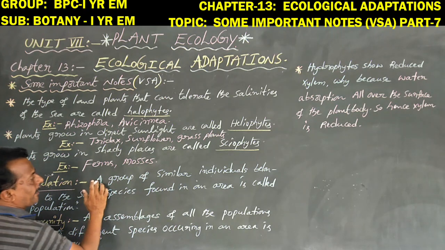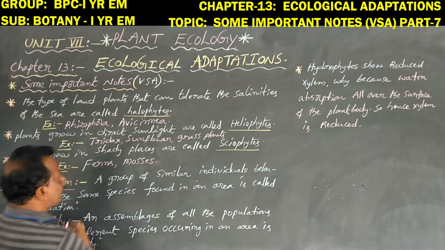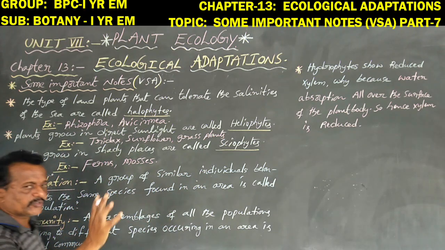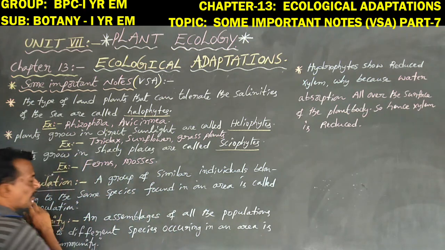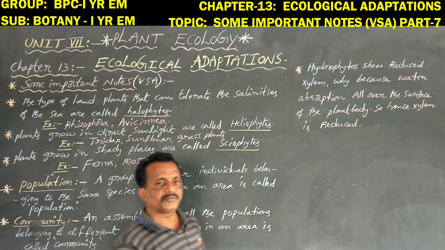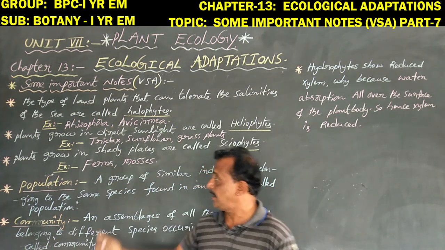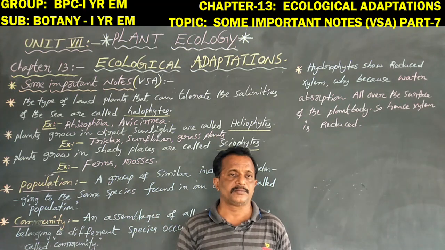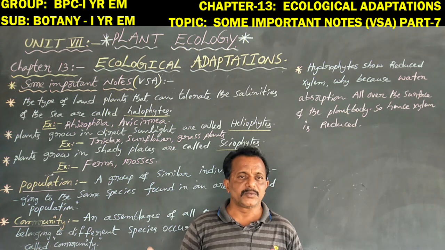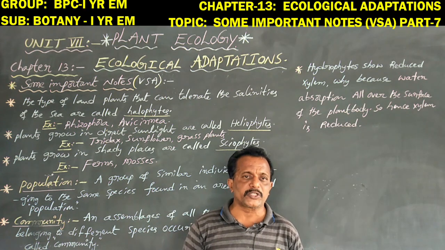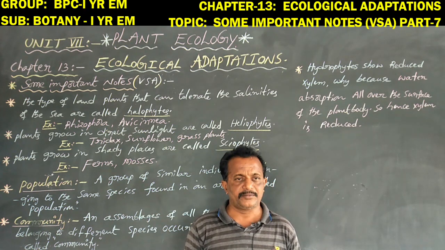So dear students, a group of similar individuals, a group of similar plant individuals belonging to the same species found in an area, is called a population. Similar kinds of species found in one area is called a population. For example, the SC population of human beings in one area, the ST population in one area, the BC population in one area.